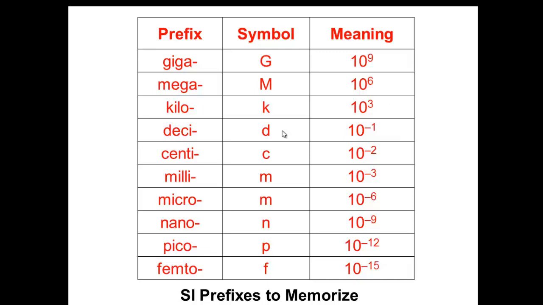For example, giga 10 to the power of 9, mega 10 to the power of 6, kilo 10 to the power of 3, deci 10 to the power of minus 1, centi 10 to the power of minus 2, milli 10 to the power of minus 3, micro 10 to the power of minus 6, nano 10 to the power of minus 9, pico 10 to the power of minus 12, and femto 10 to the power of minus 15. And each one of these prefixes has its own symbol. This is the one that we use.